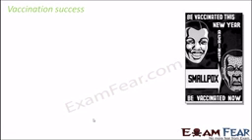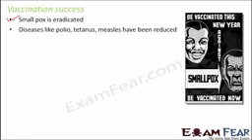Now, vaccination was a huge success. As I said, it was first brought into the picture by Edward Jenner, and it was actually a huge success. There were many diseases which have been completely eradicated. That is, these diseases do not happen anymore. Smallpox is one such example. Smallpox has been completely eradicated. However, there was a time when smallpox killed millions of people. Diseases like polio, tetanus, and measles have also been reduced, and now you do not see many kids impacted with any of these diseases if timely vaccination is provided to them.